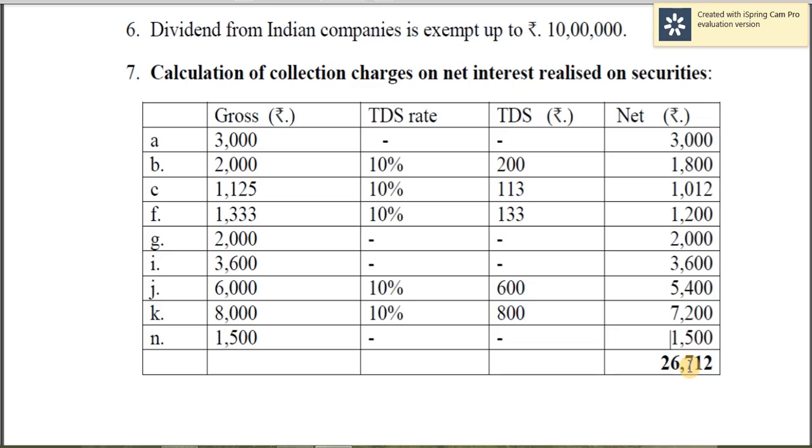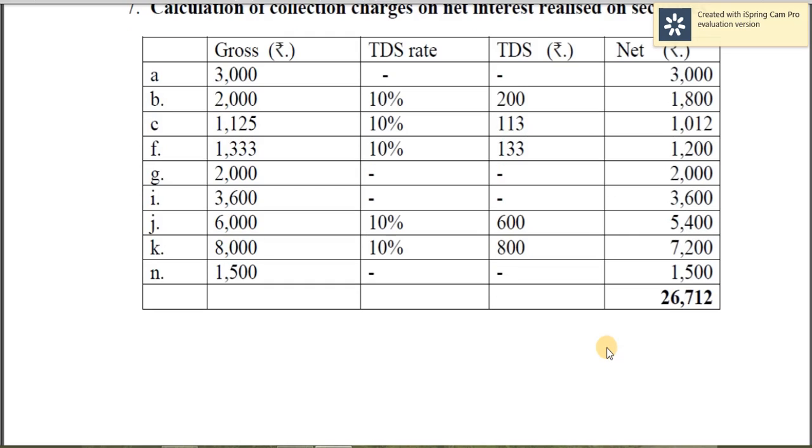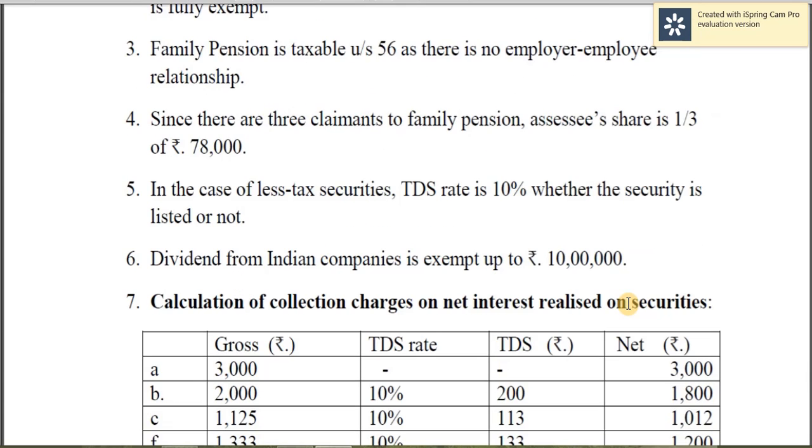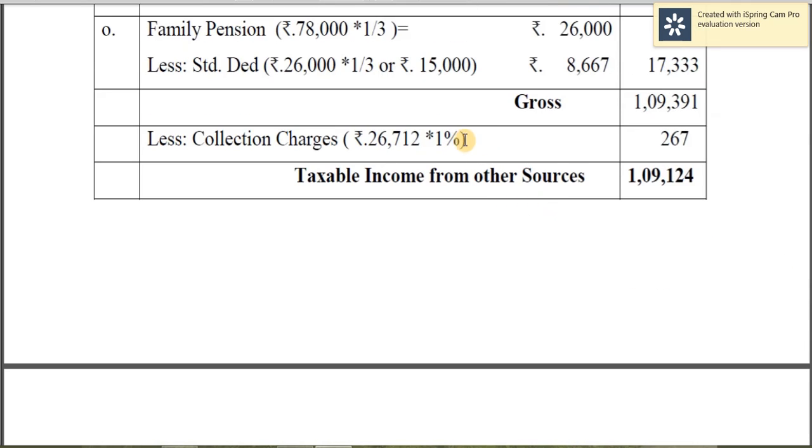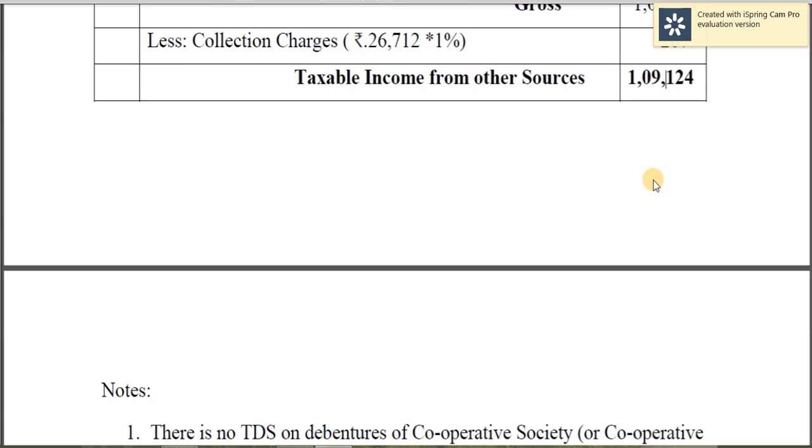So total amount realized, net amount realized, that is 26,712. So these are the amounts calculated after deducting TDS amount. So 26,712, that is the net interest realized. So on this you are calculating 1% commission, and that is 267, and therefore 1,09,000 is the income from other sources.